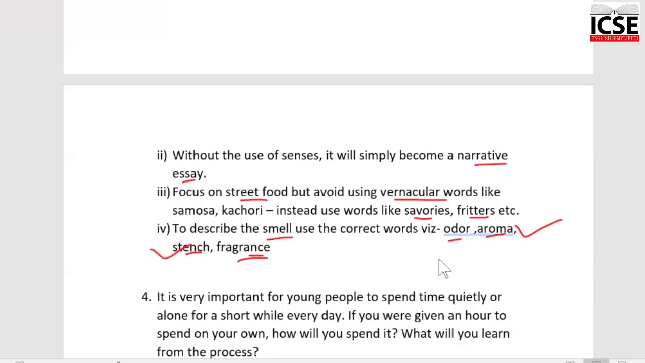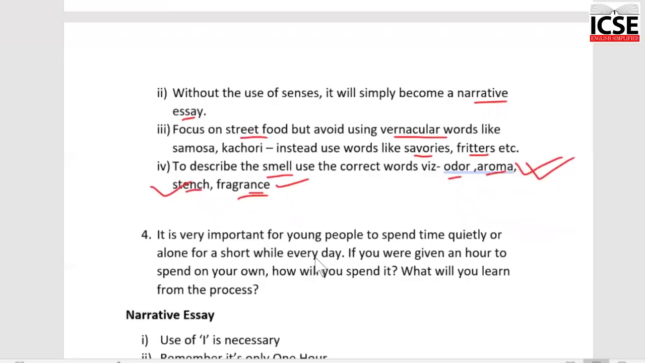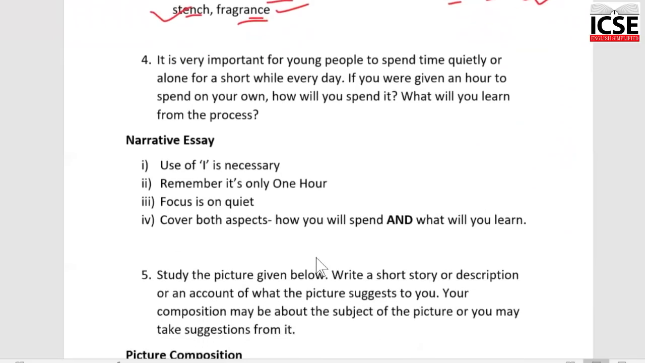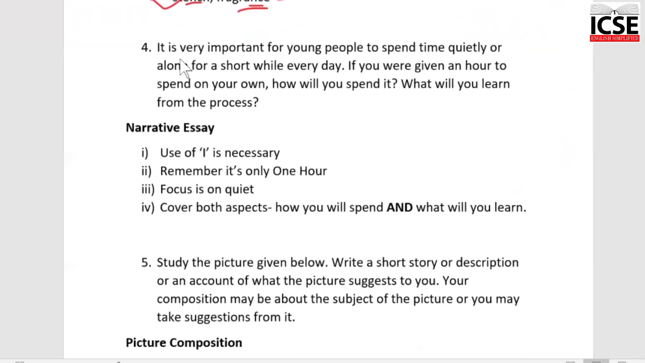So when you smell the food, it's the aroma. And when you smell the flowers, that's the fragrance. So remember to use these words appropriately. So that is your descriptive essay. The next one is a narrative one. It is very important for young people to spend quality time quietly or alone for a short while every day. If you were given an hour to spend on your own, how will you spend it? What will you learn from the process?